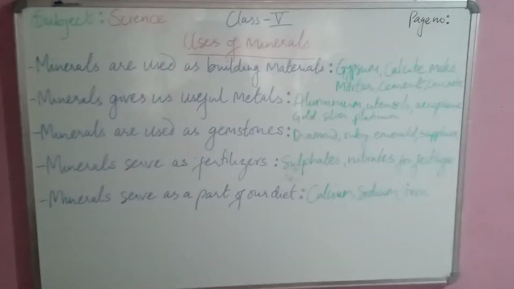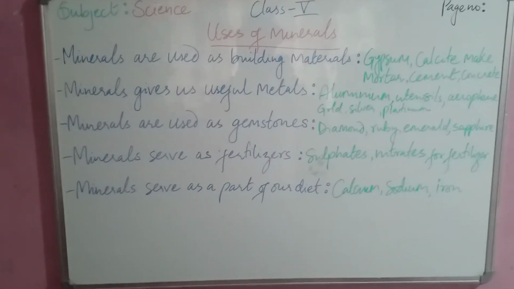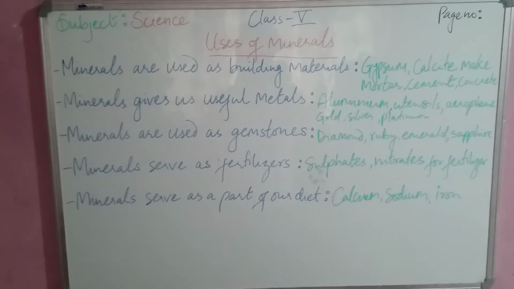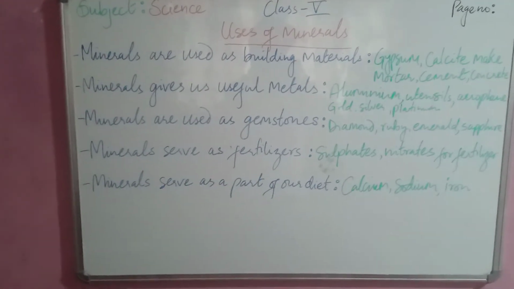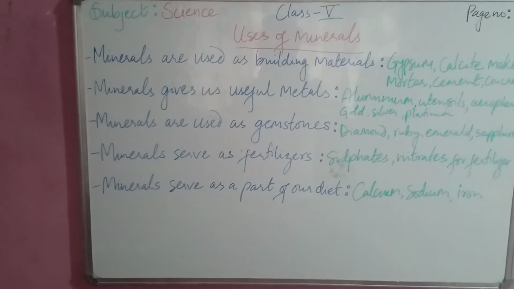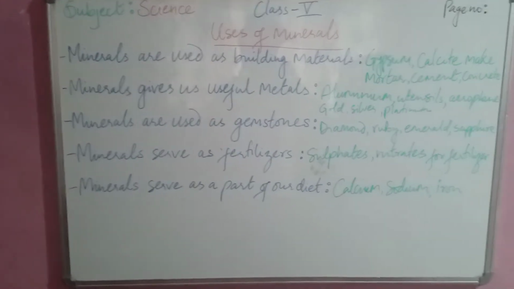So these are some of the uses of minerals which we all have come across, okay, which we all know. So first thing is minerals are used as building materials.